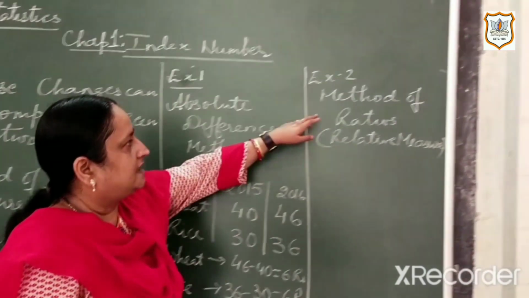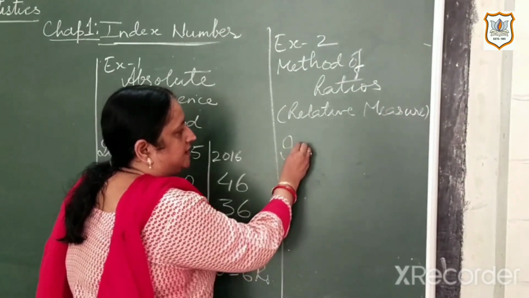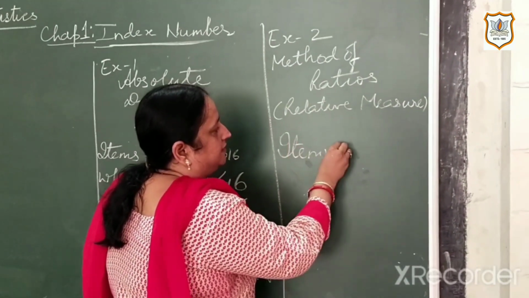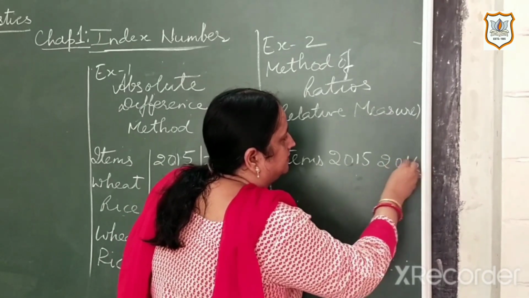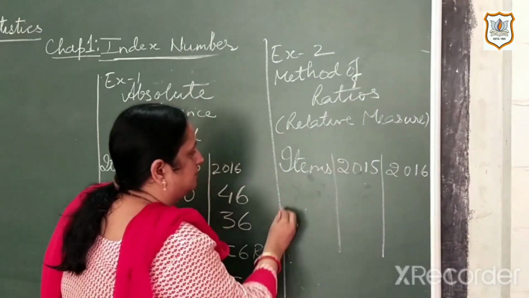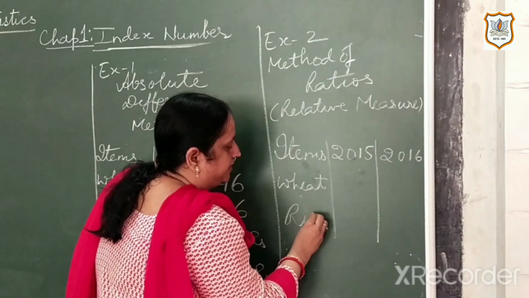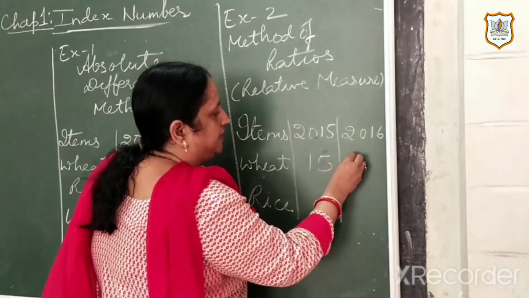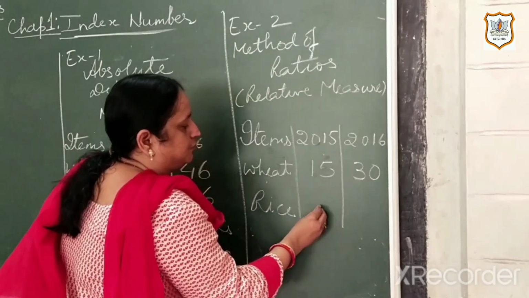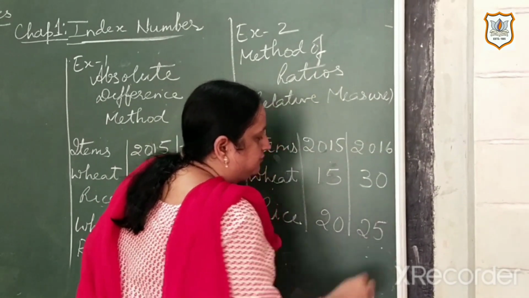Now let us understand what the ratio method is. Let us consider again the two items, wheat and rice, in the years 2015 and 2016. Let their prices be 15 and 30 for wheat, and 20 and 25 for rice.